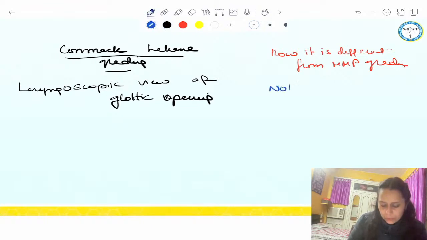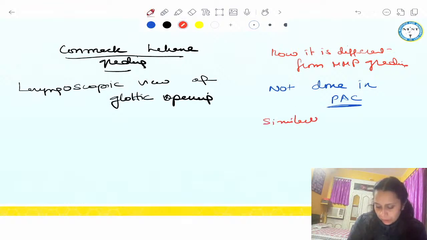It is not done in PAC, not done in the pre-anesthetic checkup. So it is not a PAC checkup thing. Okay. What is the similarity to Mallampati? Both predict difficult airway. So the similarity is both predict difficult intubation.